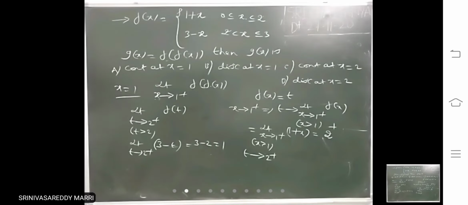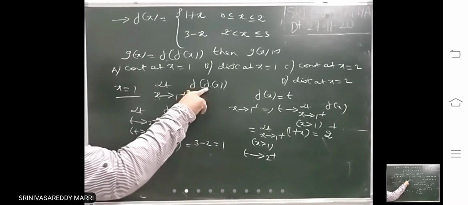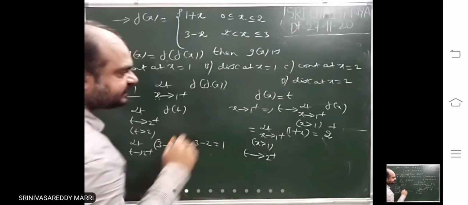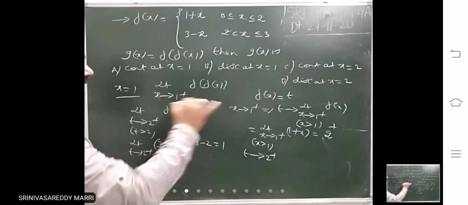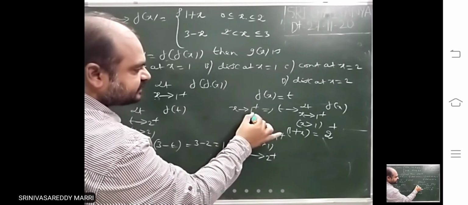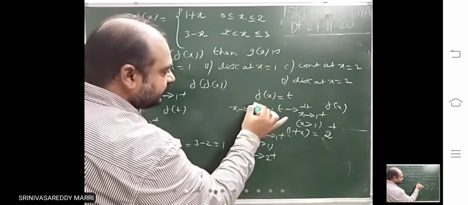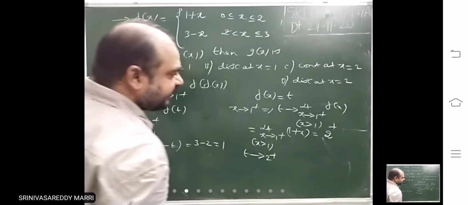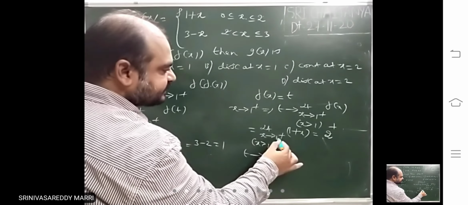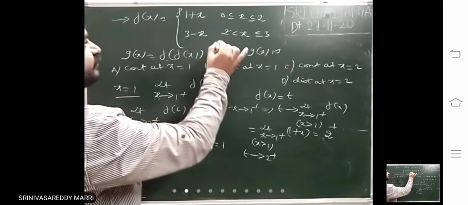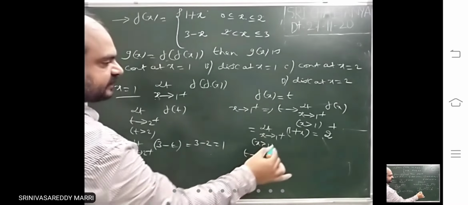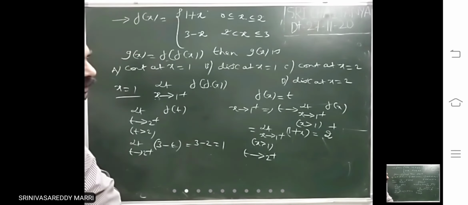That means the limit as x tends to 1 plus, the value is 1. Whenever you are dealing with a composite function, take this as t. I want to convert this completely into t. When x tends to 1 plus, t tends to, apply the limit as x tends to 1 plus of f of x. Substitute that, you get 2. You write either 2 plus or 2 minus.